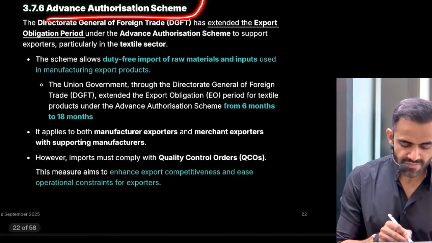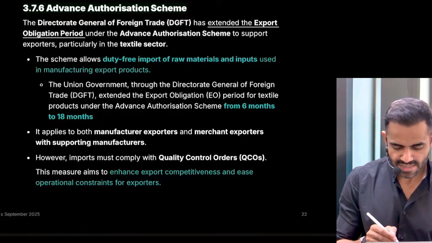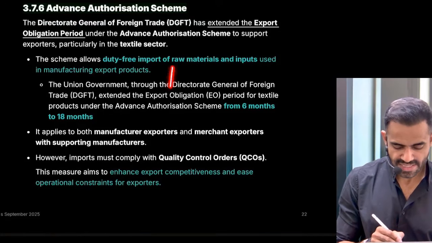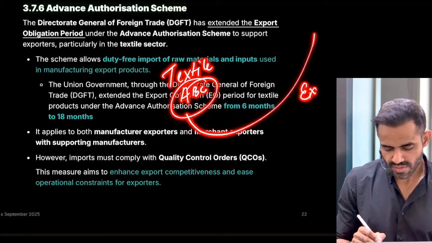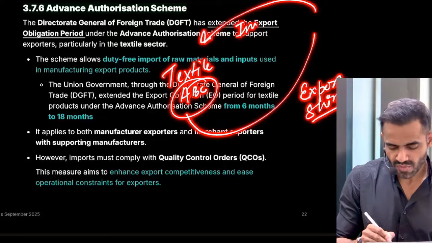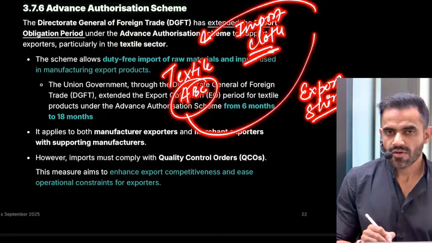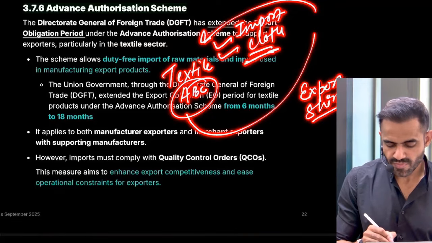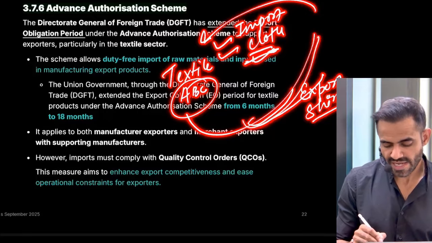Next is related to the Advance Authorisation Scheme. Again, let me give a very basic example. Let's say I'm a textile unit, the name is ABC, and I export shirts. Again, it is oversimplified. For this export, I import cloth. Now the government facilitates this import because I will use that imported cloth as a raw material for the export of the shirt.